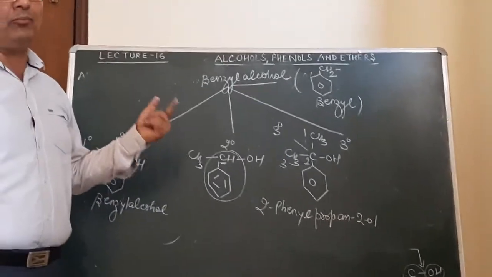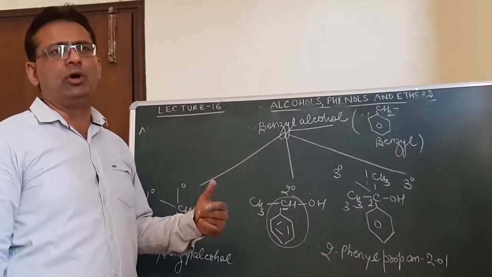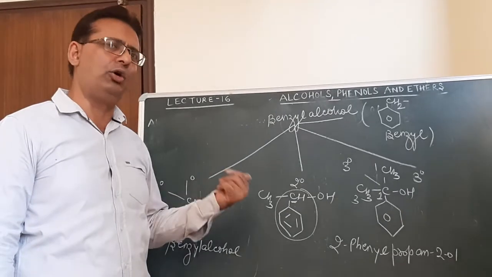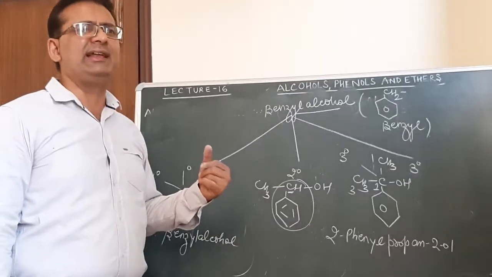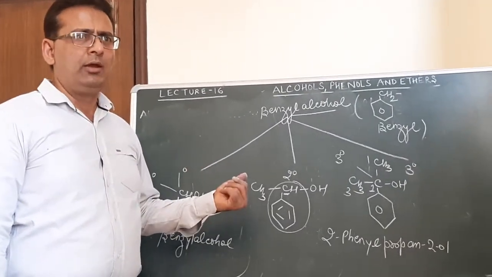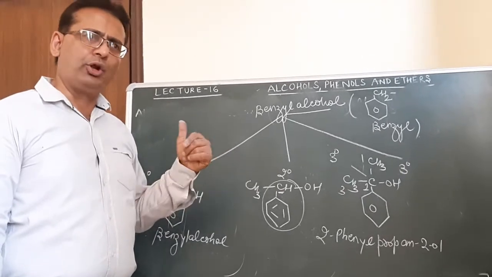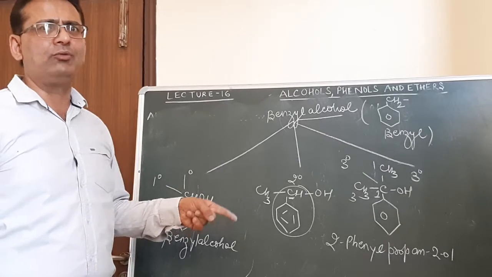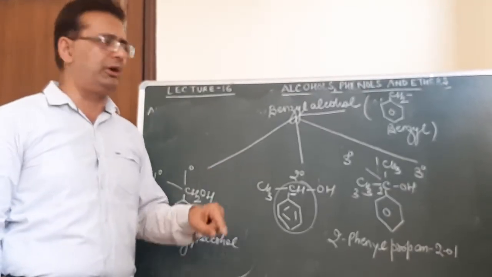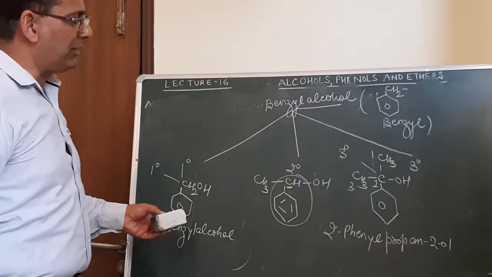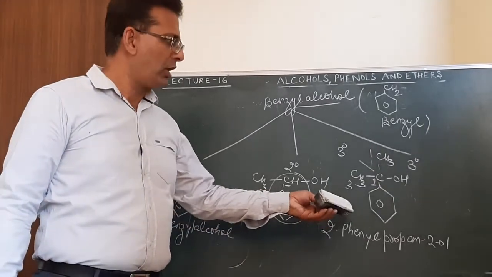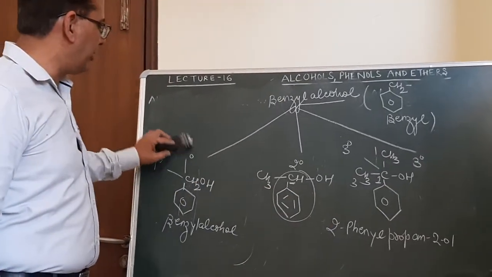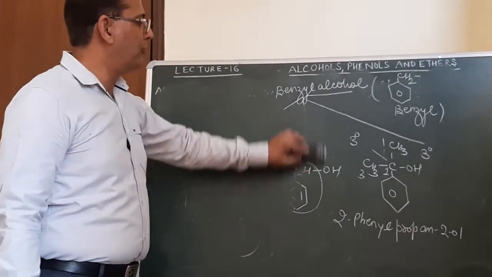The same type of structure we are developing over here as was done in haloalkanes and haloarenes. All the questions that can be framed on alcohol will be either on 1 degree alcohol, 2 degree alcohol, 3 degree alcohol, allylic which can be 1 degree, 2 degree or 3 degree, benzylic which can be 1 degree, 2 degree or 3 degree.